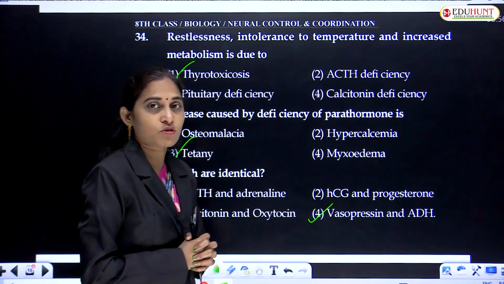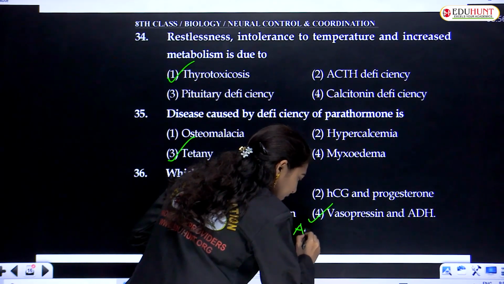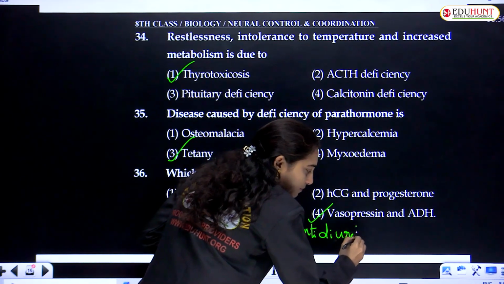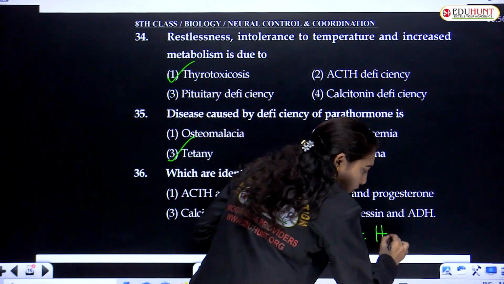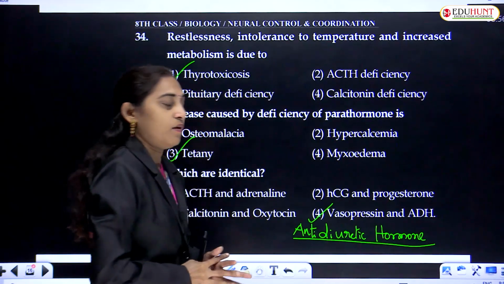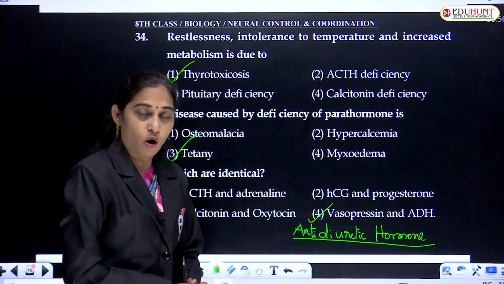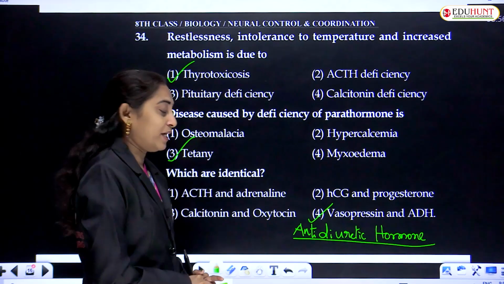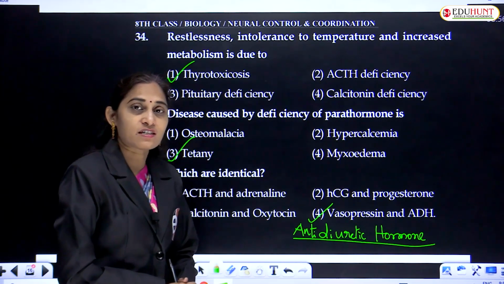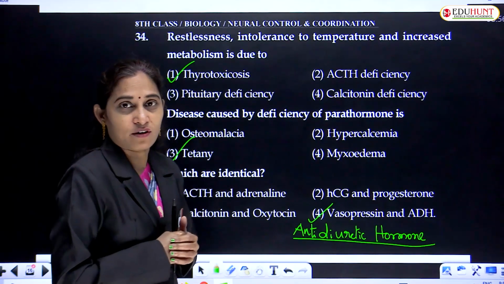Vasopressin is also known as ADH, that is anti-diuretic hormone, because it causes reabsorption of water from the distal collecting tubule of nephron.